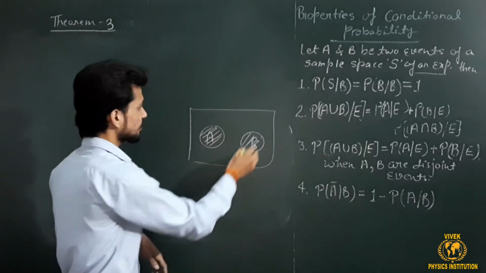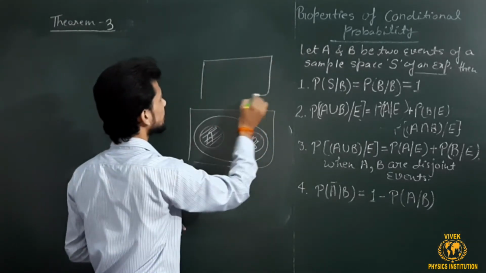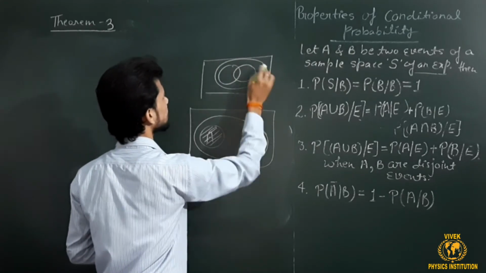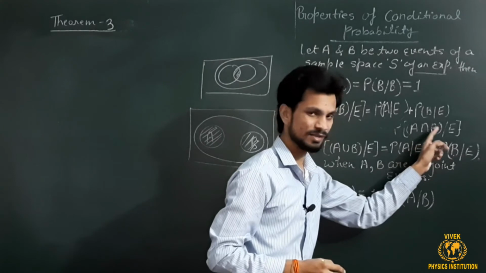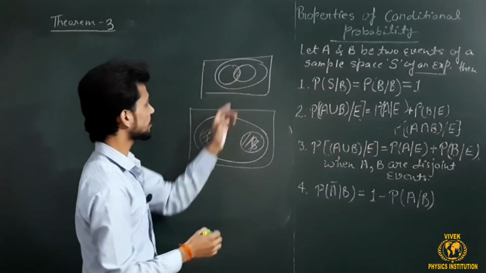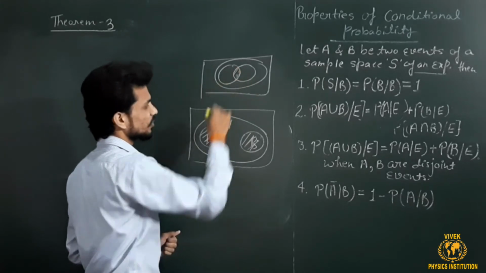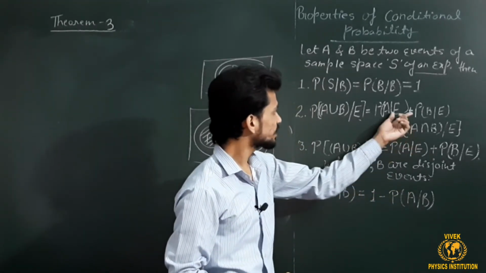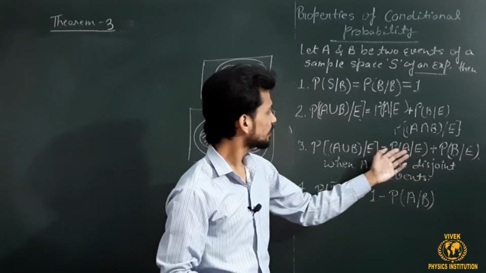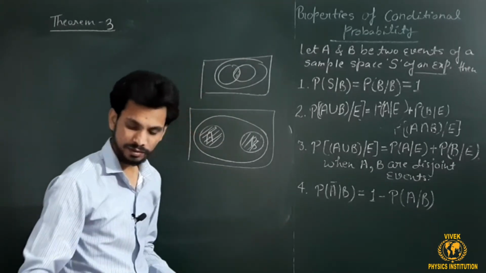Okay, under the condition what? In the first case, the sets were in this situation, so this portion was common. This portion was denoted by P of A intersection B. So in this situation, this common portion is not here, so the value of this portion will be 0. So you can put the RHS of this equation as 0 in order to get the RHS of theorem number 3. Now let's move towards theorem number 4.